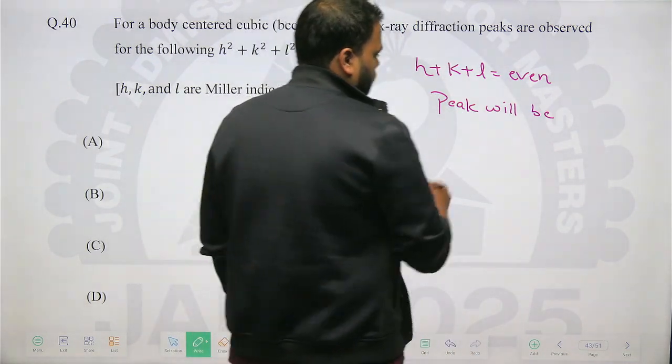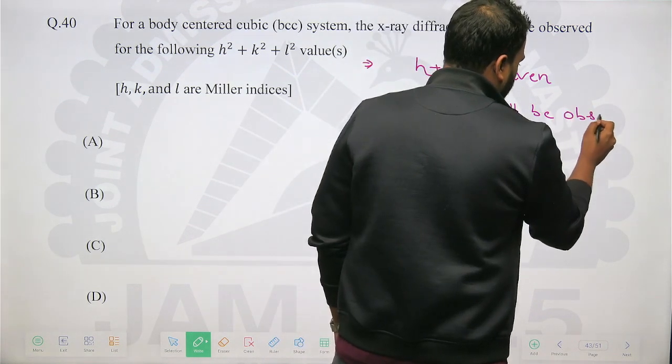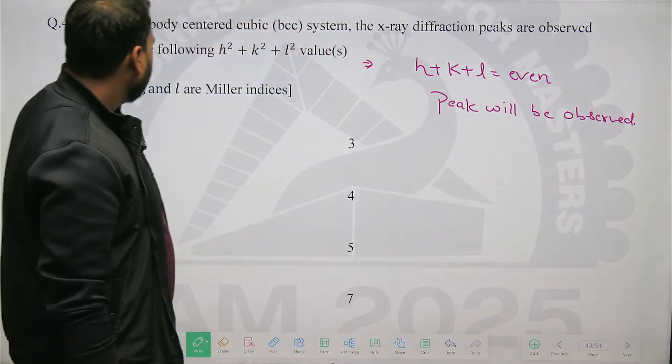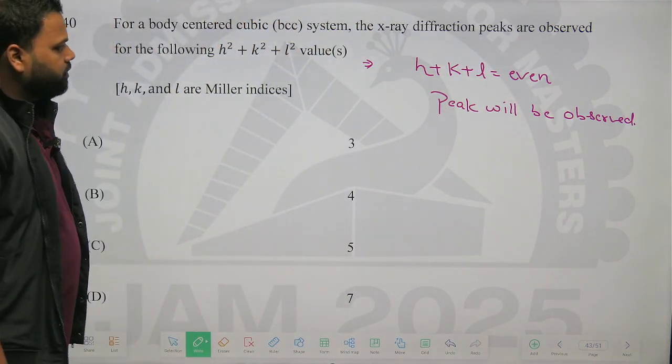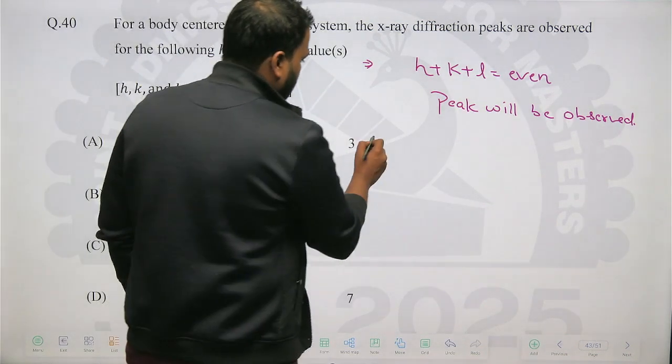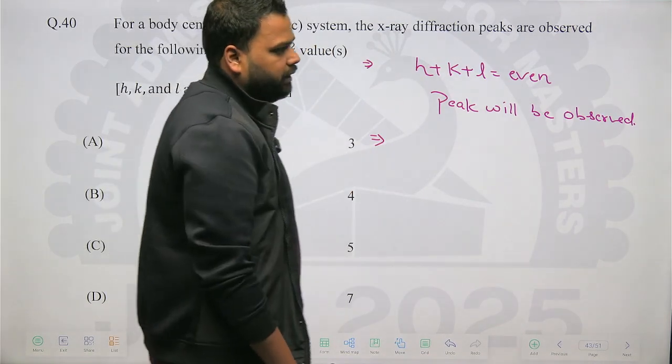So peak will be observed for the H plus K plus L if this is even number. Okay, so the question is H square plus K square plus L square value कौन सा satisfy कर रहा है इसके अंदर, देखते हैं.